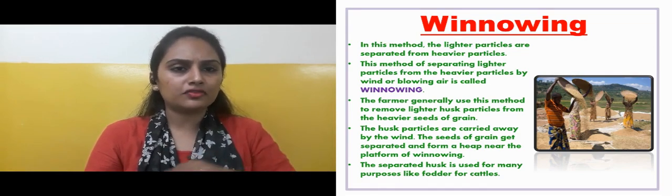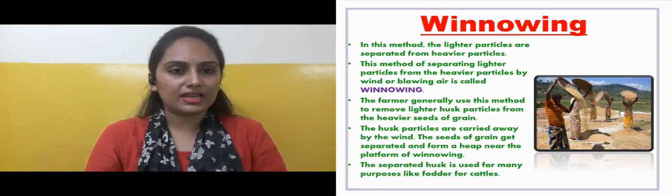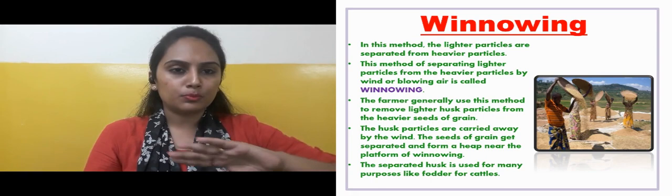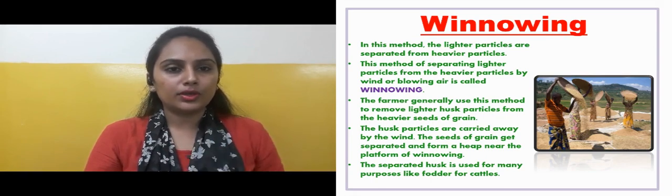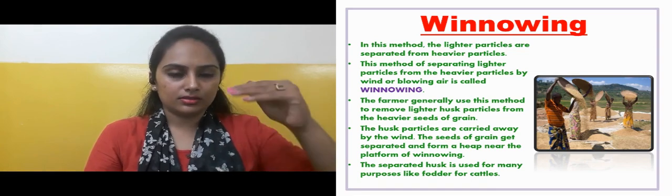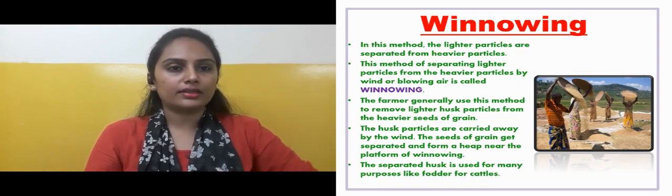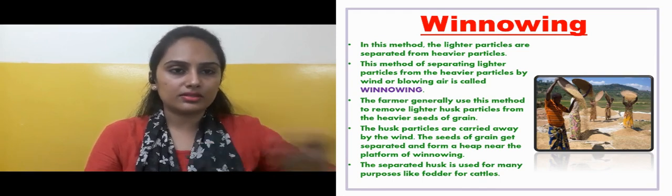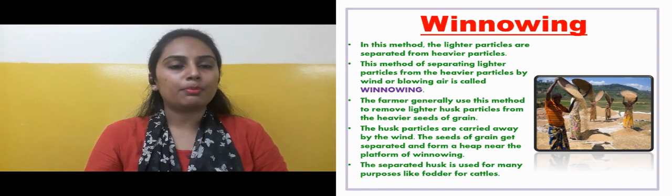There is a kind of platform, a place on which they stand and do this winnowing process, and with the blowing wind, the husk is blown away and the grains just fall down there and form a heap. It becomes a pile of the grains down there itself. Husk is removed and grains are piled up there.